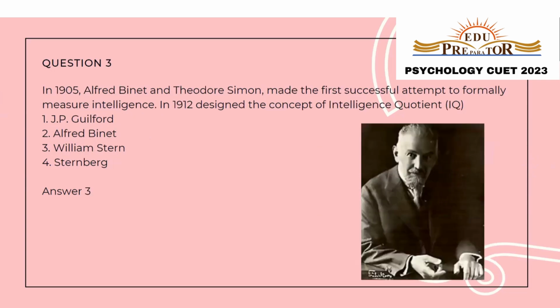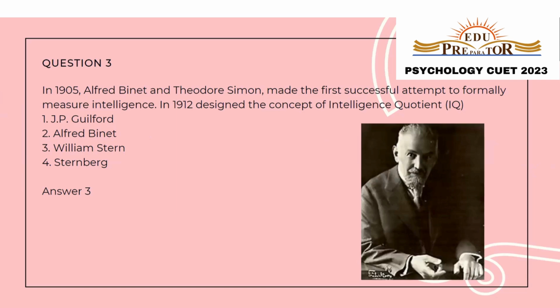Question number three. In 1905, Alfred Binet and Theodore Simon made the first successful attempt to formally measure intelligence. In 1912, Dash designed the concept of intelligence question. So, the first assessment of intelligence was given by Alfred Binet and Theodore Simon in 1905, which was later revised.